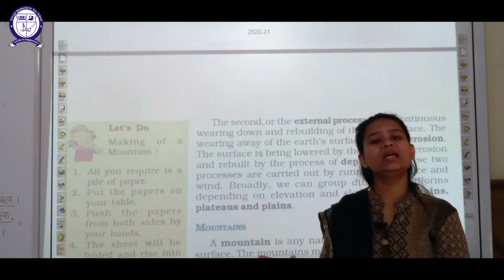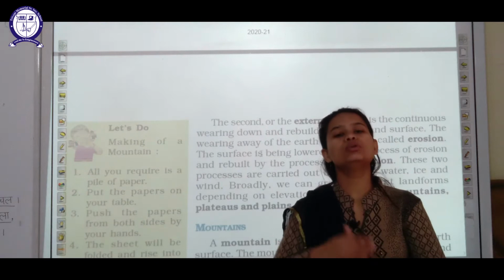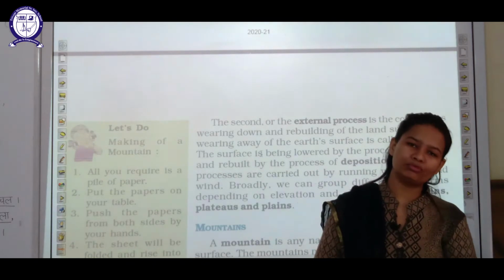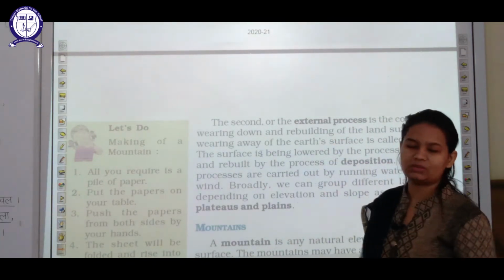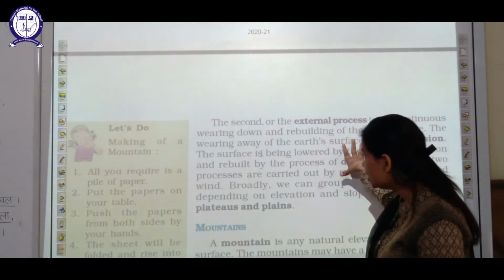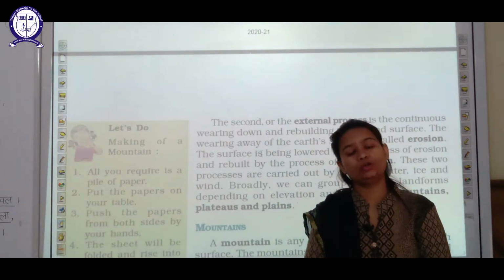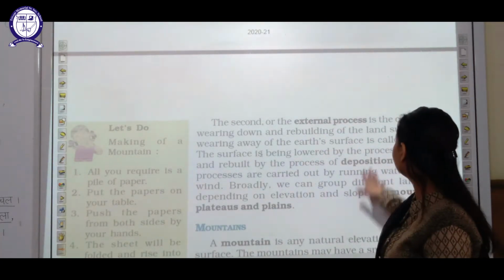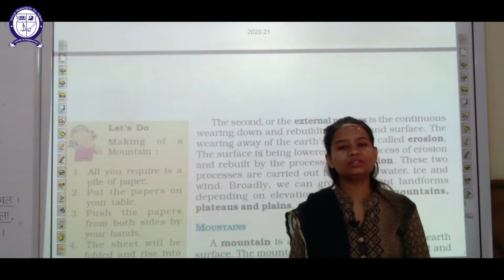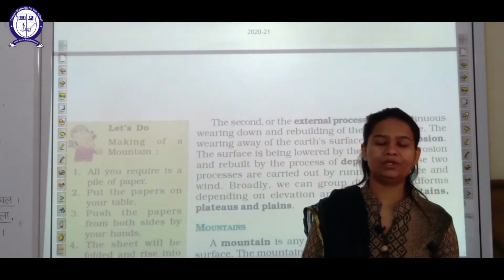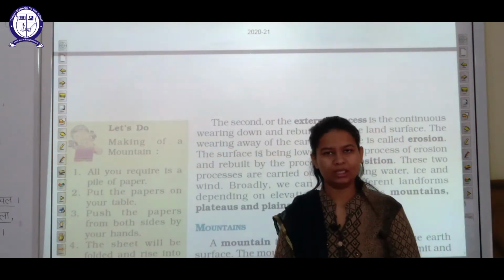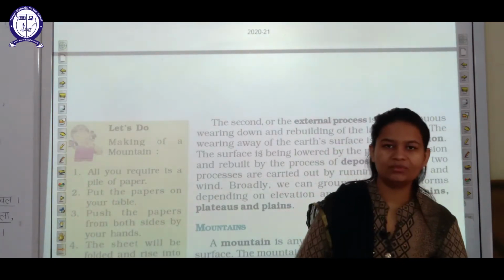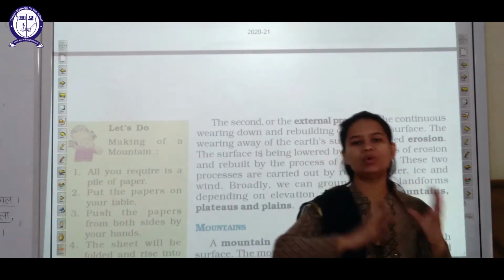Either internal movement takes place in the earth, that means the movement which takes place inside the earth, or external movement takes place on the earth's surface, which is the external process. Now what sort of activities are involved in the external process? The first one is erosion. Now what is erosion? You know, students, sometimes because of various agents like wind, air, and water, they carry certain soil with themselves and that soil is transferred from one place to another.